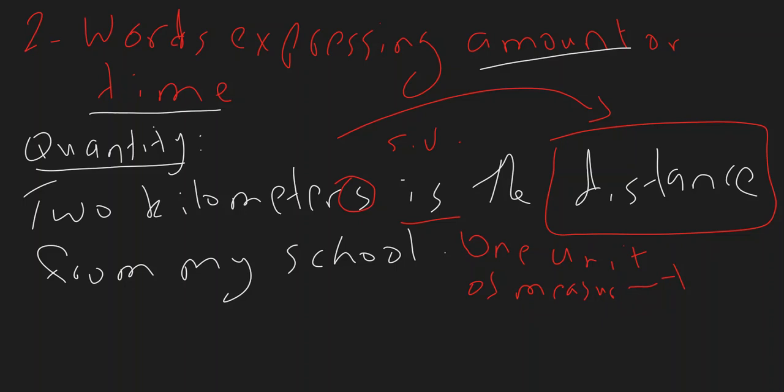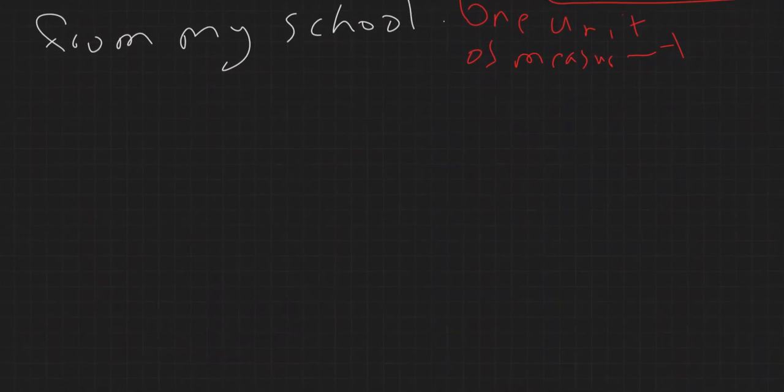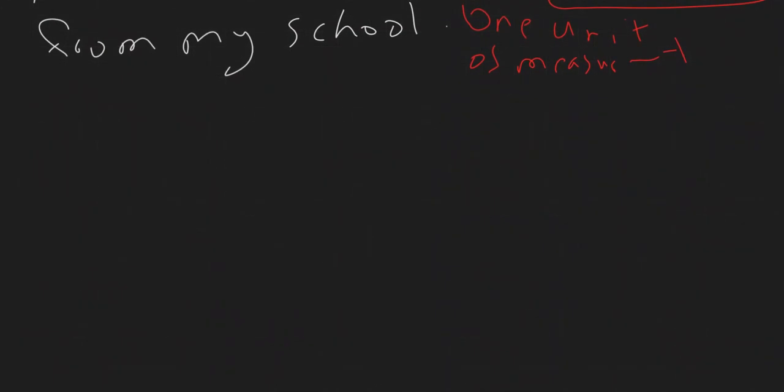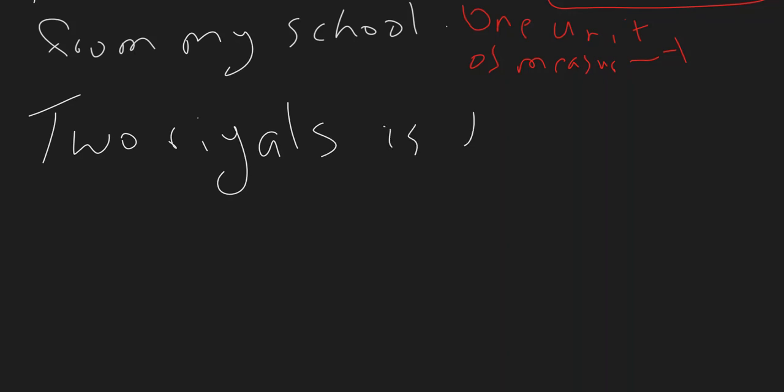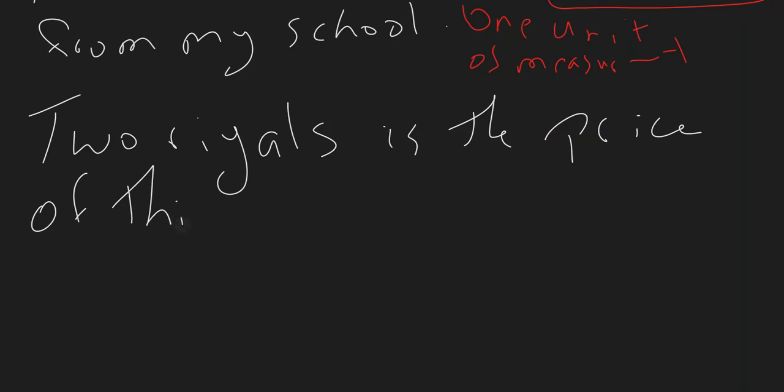Another example, if I have, for example, an amount of money. So let's say 2 riyals is the price of this candy.